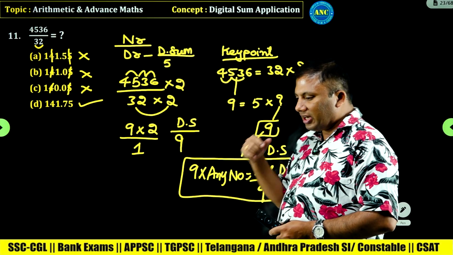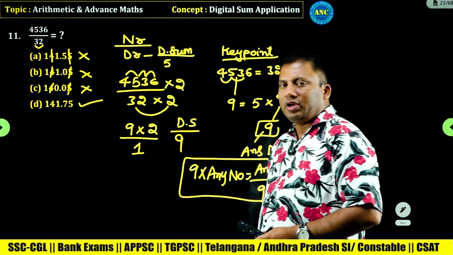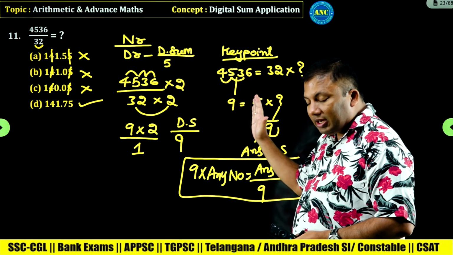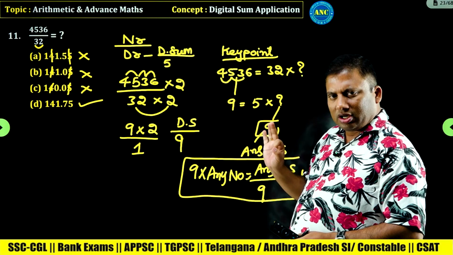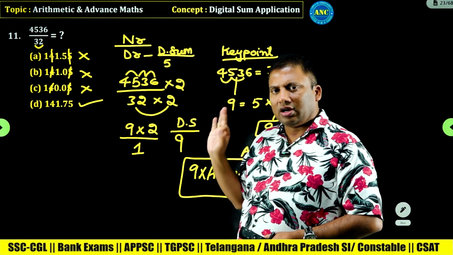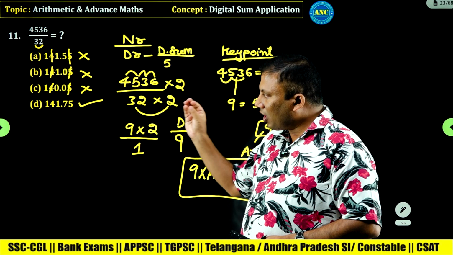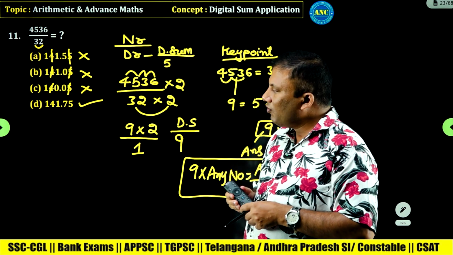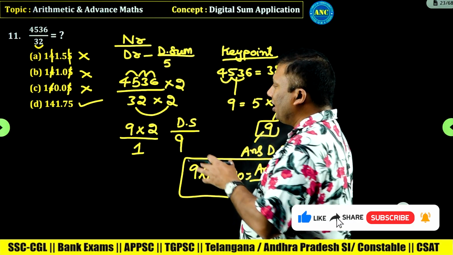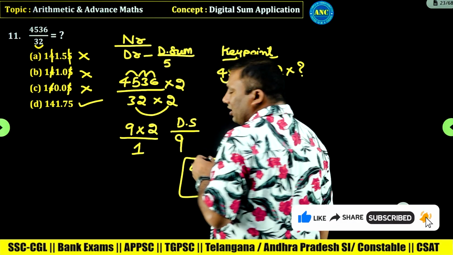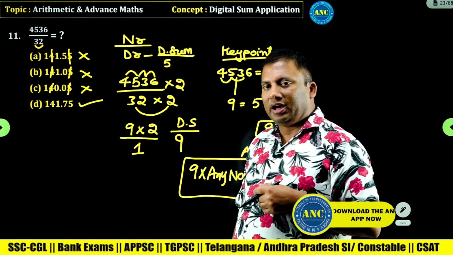4536, left hand side digital sum is 9. Right hand side 3 2, 3 plus 2 is 5. 9 into any natural number has digital sum 9. Just by looking at the question, the numerator digital sum is 9, so the answer digital sum should be 9. Which option has digital sum 9? 141.75. Another important learning: whenever the denominator digital sum is 5, multiply the numerator and denominator by 2.